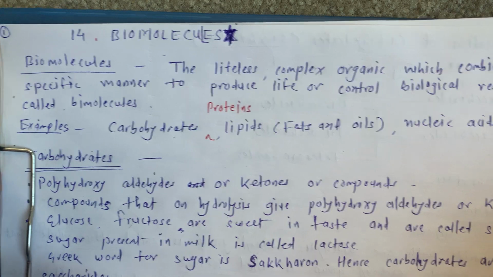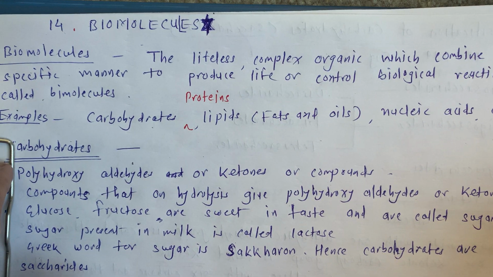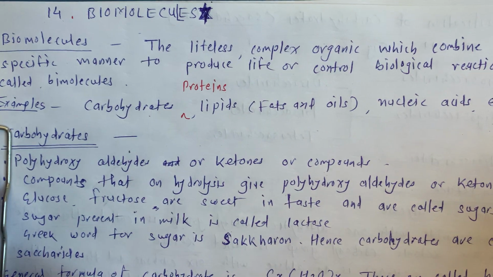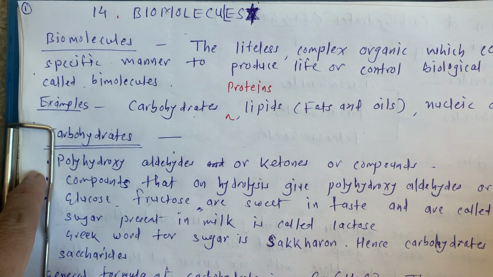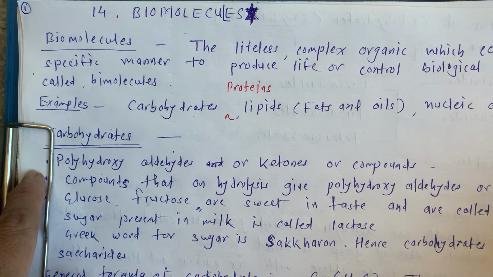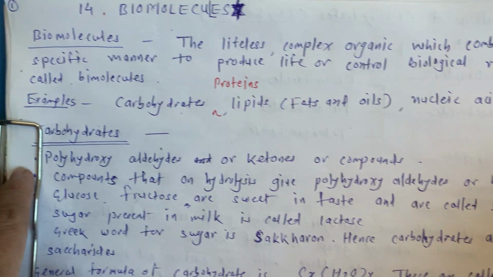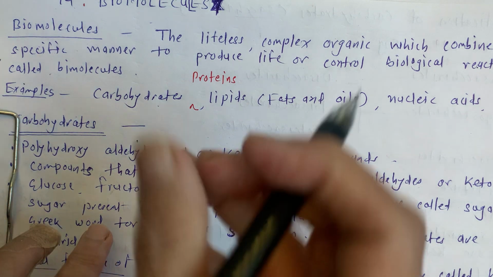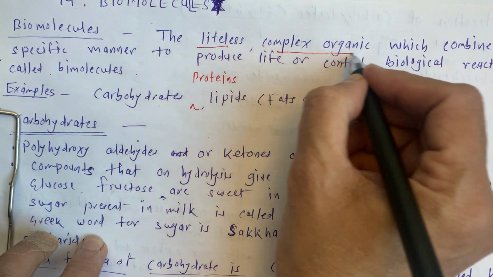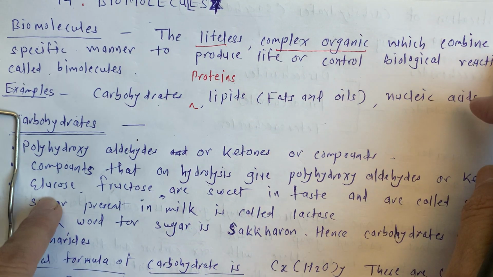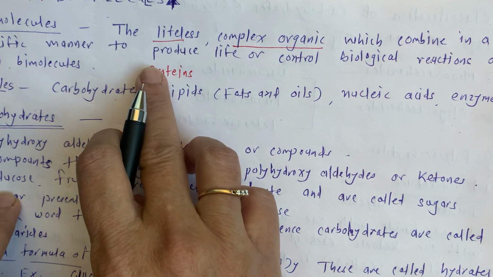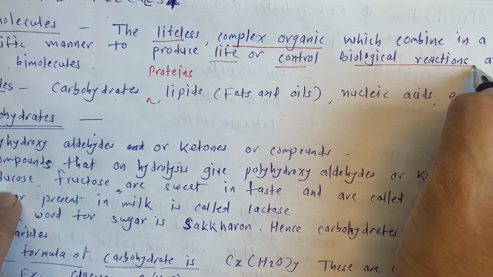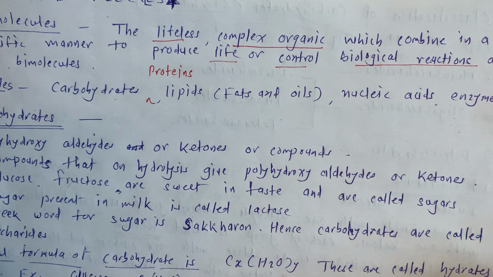Biomolecules are the lifeless complex organic compounds which combine in a specific manner to produce life or control biological reactions, called biomolecules. This is a very simple definition of biomolecules. The important word is lifeless, then complex organic molecules which combine in a specific manner to produce life or control biological reactions. These are called biomolecules. Which are those?